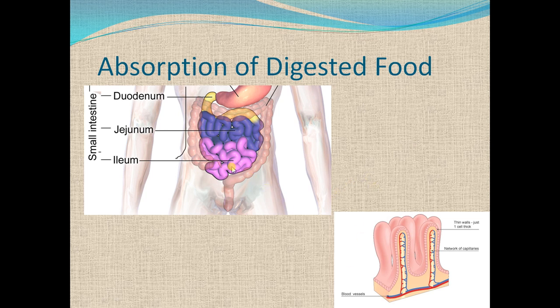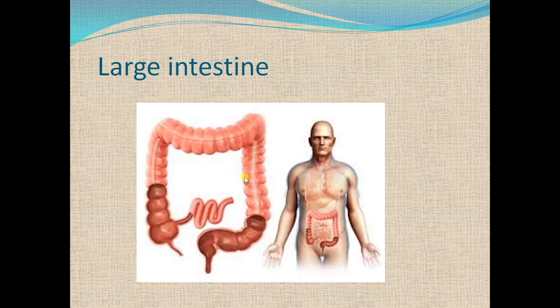Now the undigested food finally enters into the large intestine. This is the large intestine. The diameter of the large intestine is greater than the small intestine. That's why it is called large intestine. This is the main part of the large intestine that is called colon.